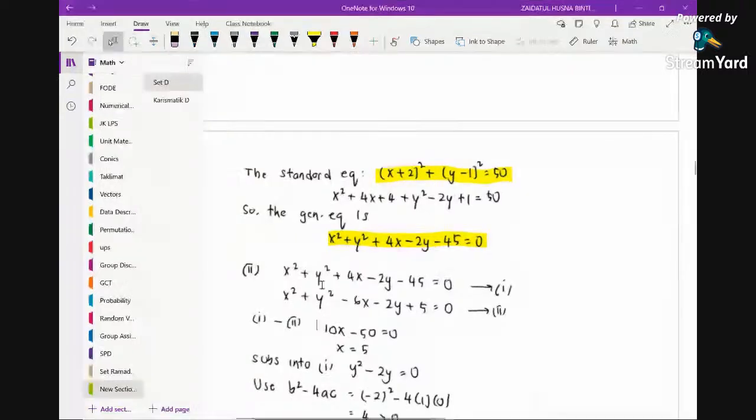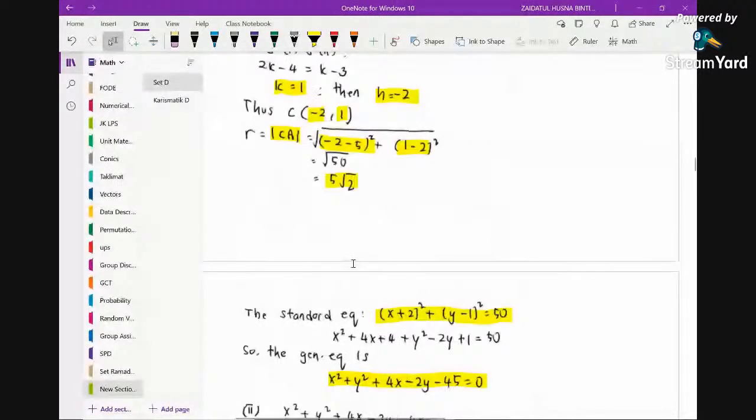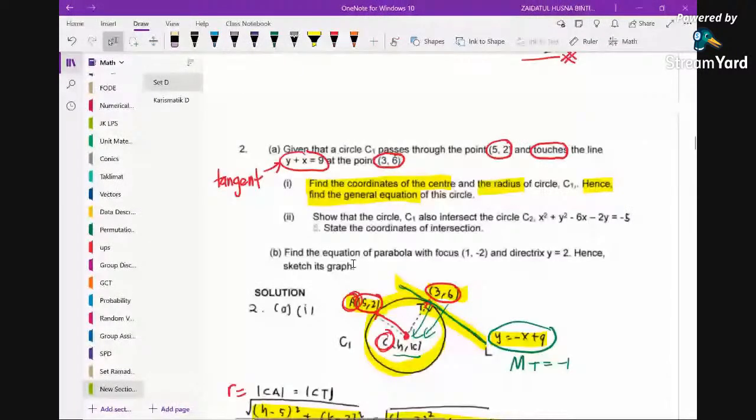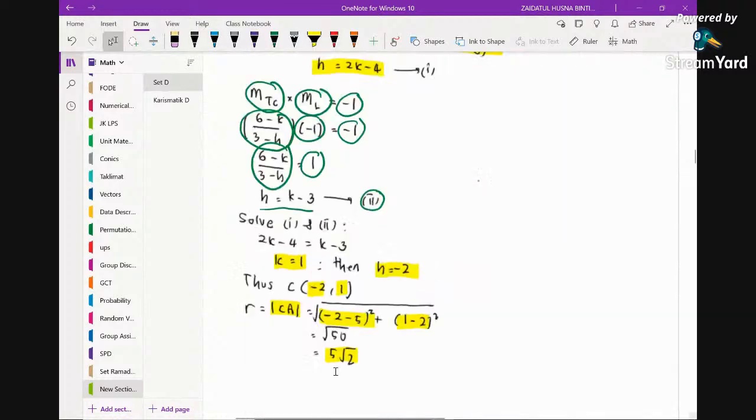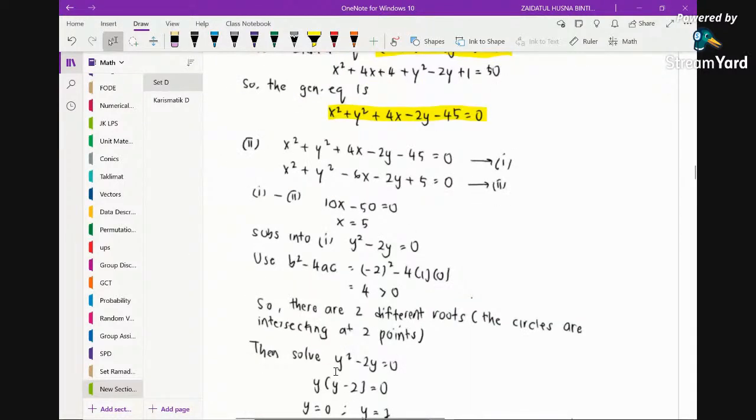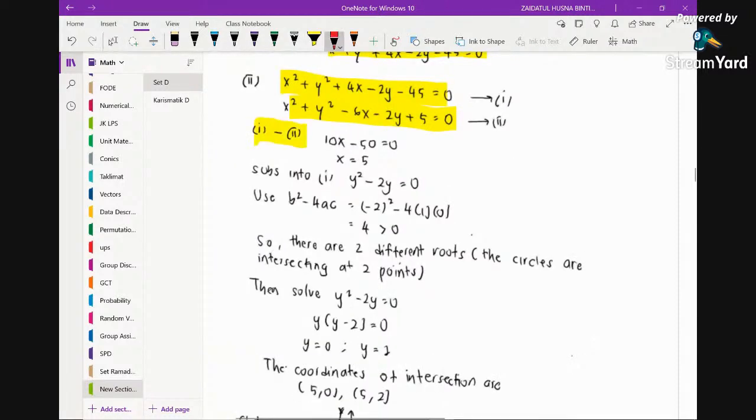So now let's continue. After finding the equation, the question says show that the circle C1 also intersects the circle C2, and state the coordinates of the intersection. How to show that two circles intersect each other? We do have two equations of circles, so what do we do? We subtract. The purpose of subtracting is so that we can eliminate the x squared and y squared.